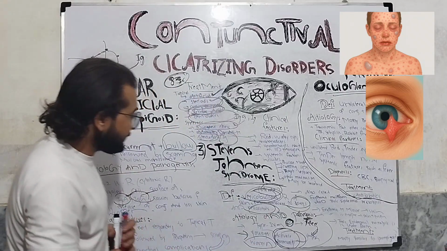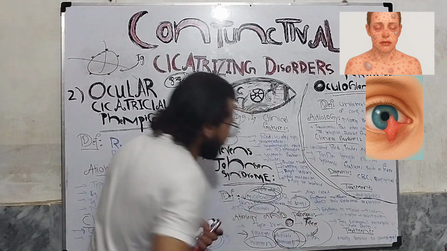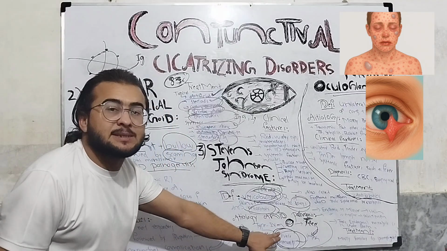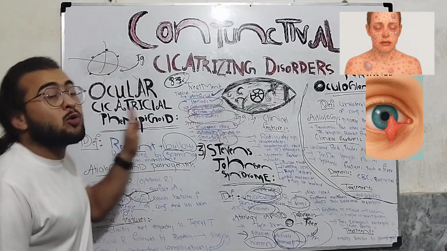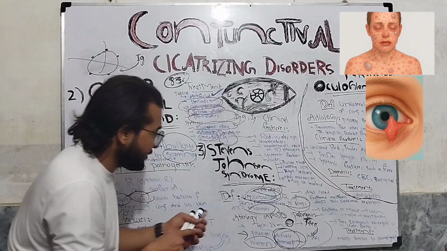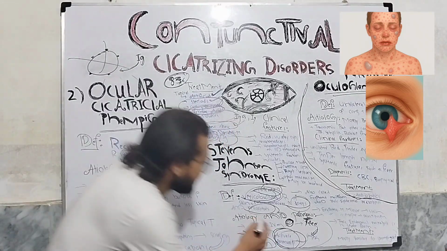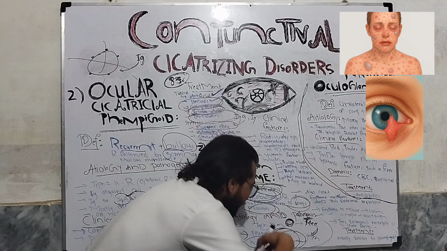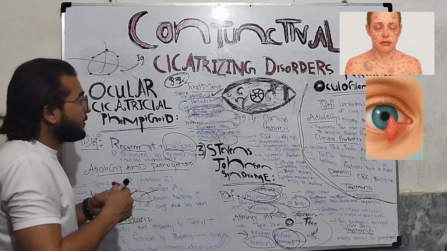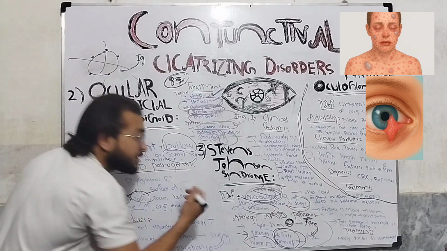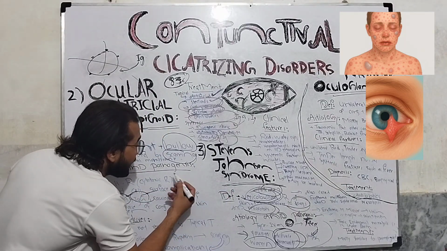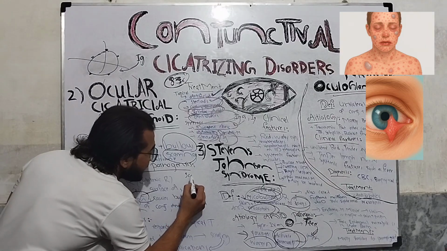Okay. Now, etiology and pathogenesis. Etiology is that it is a type 4 hypersensitivity reaction, in contrast to ocular cicatricial pemphigoid. The drugs which are mostly causing this type of reaction are drugs such as sulfonamides.